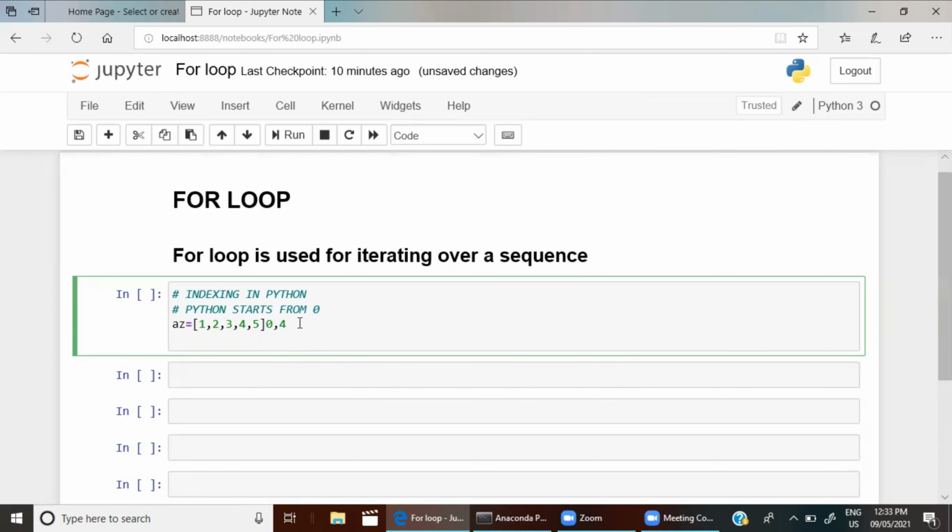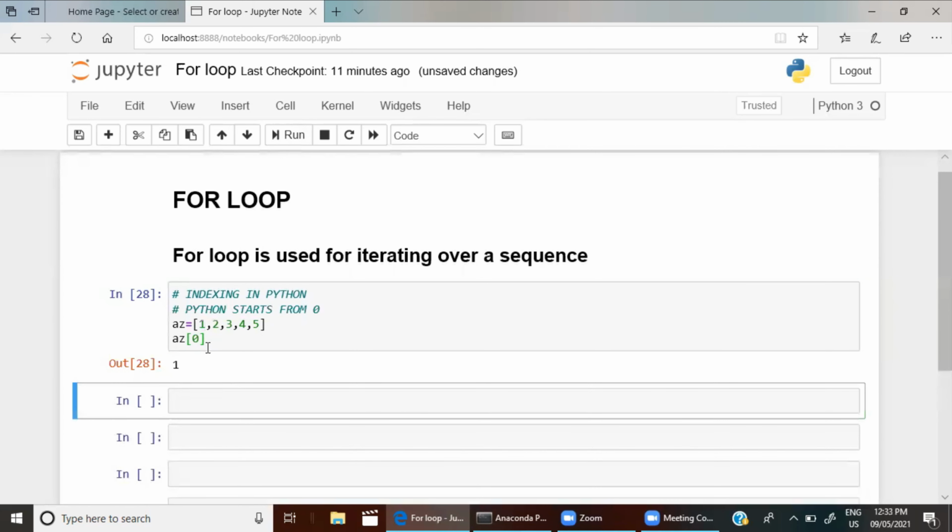If you want any separate number from a, you can call it using the index. If I write the square brackets, as it is a list, and write 0, this is assigned to the index 0, so you will get 1 in your answer. Let me run. See, I got 1.